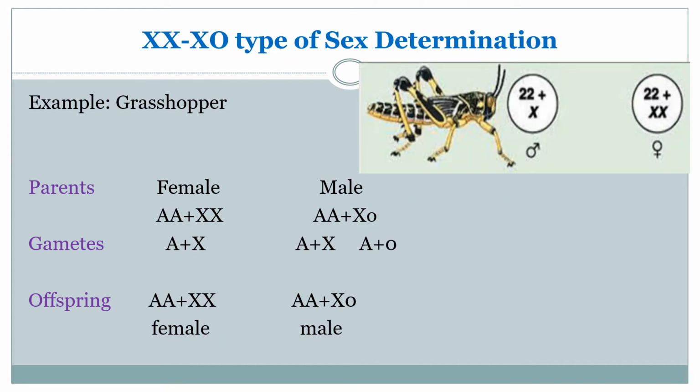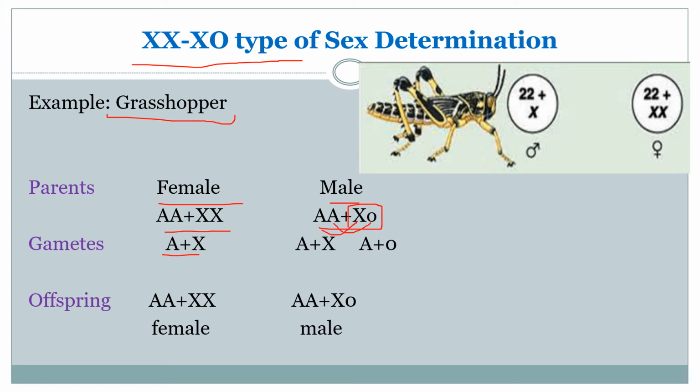Next, we'll move further to the XX-X0 type of sex determination. An example for the XX-X0 type is the grasshopper. Here, the female will have AA plus XX, homogametes. The male will have AA plus X0, with no Y chromosome, and the gametes produced will be A plus X and A plus 0.